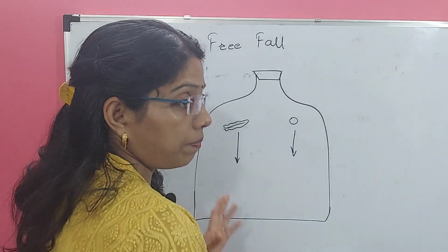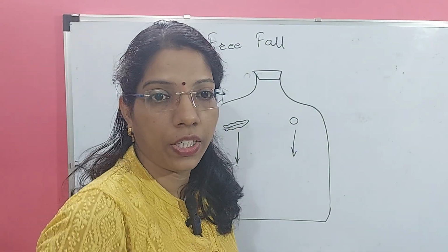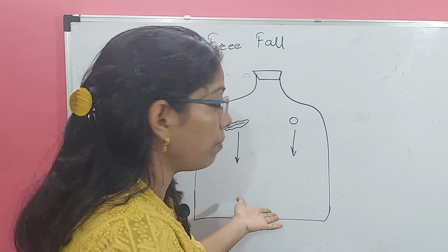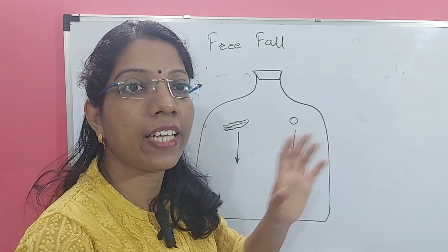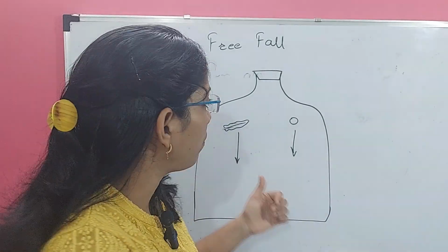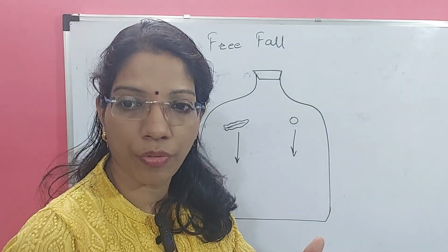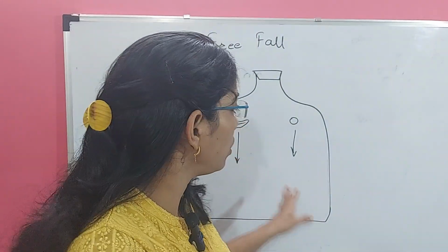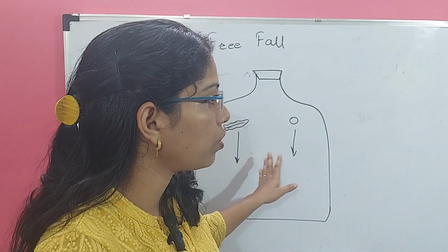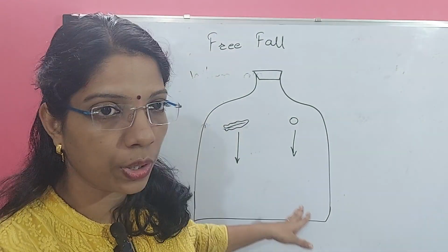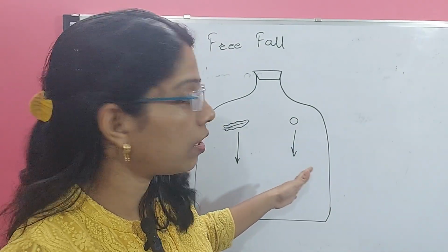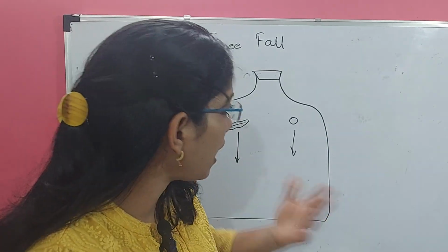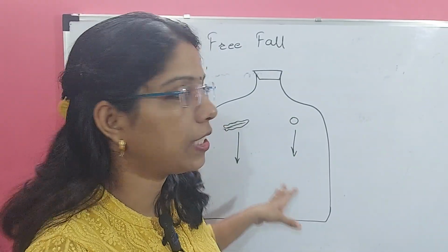So they fall on the bottom of the jar at the same time. Means they are falling at the same time in case of vacuum. In case of vacuum, they both fall at the same time. Therefore, no frictional force and no buoyant force of air is present in the vacuum. Therefore, whether they have different weights or not, they fall at the same time.